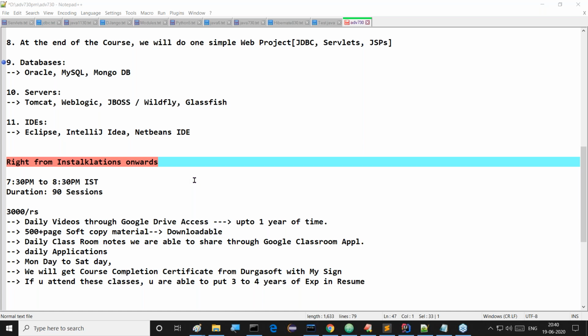Once the prerequisite is completed, I will go for the other content: Spring and Hibernate. Why are Spring and Hibernate used? To speed up application development and to go for rapid application development. The same URL is used for the Monday class also. After Monday the link may change, but for Monday and Tuesday the same link is used.